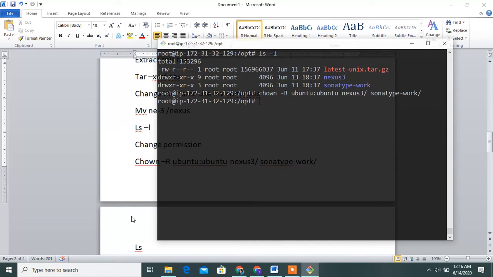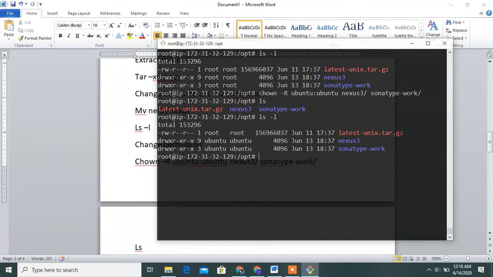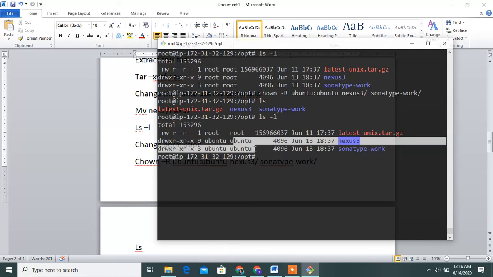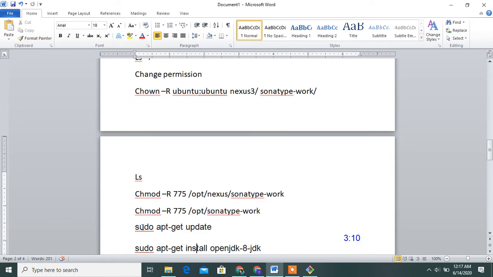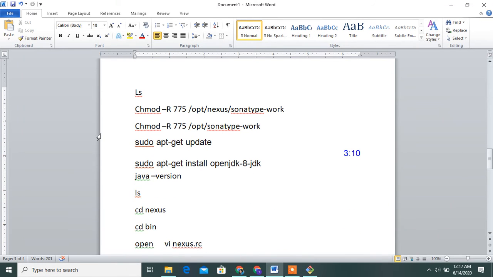Change the permission and check the permission also, guys. After changing the permission, this is the ubuntu user. Then go to the other command for file permissions, chmod. This is a file permission.